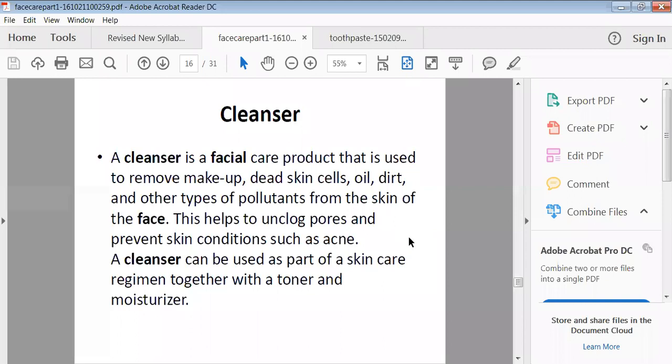Then cleansers are there. A cleanser is a facial care product that is used for removing makeup, dead skin cells, dirt and other types of pollutants from your skin, as well as for removing your makeup.